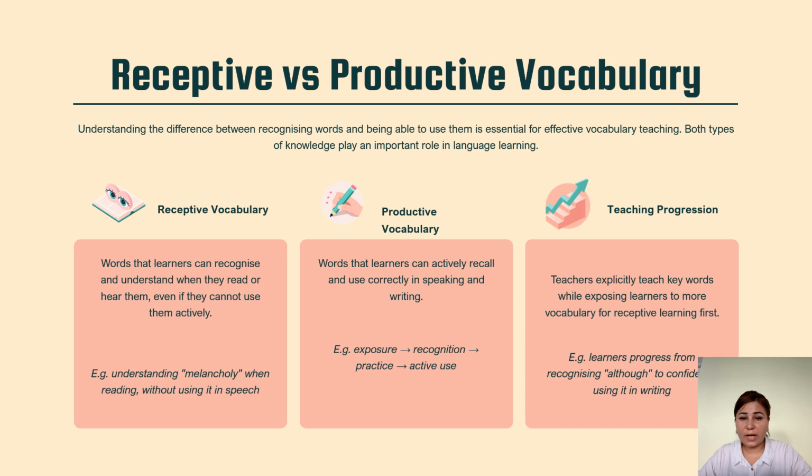Then there is productive vocabulary: the words that learners can effectively recall and use correctly in speaking and writing. Exposure, recognition, practice, active use. Teachers explicitly teach keywords while exposing learners to more vocabulary for receptive learning first. For example, learners progress from recognizing a word to confidently using it in writing.